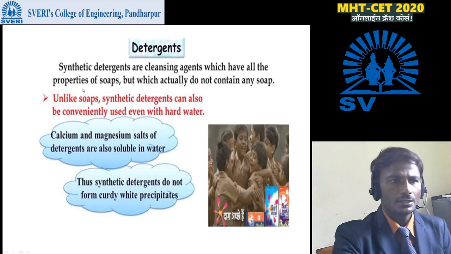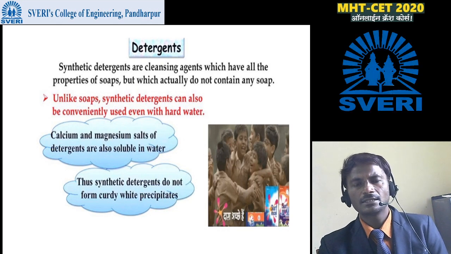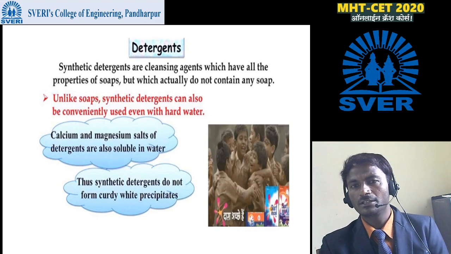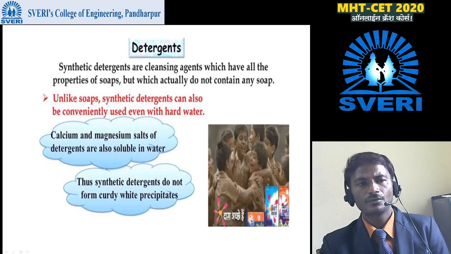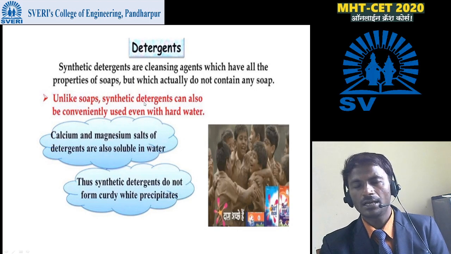Synthetic detergents are cleansing agents which have all the properties of soap but which actually do not contain any soap. Unlike soap, synthetic detergent can also be conveniently used even in hard water.